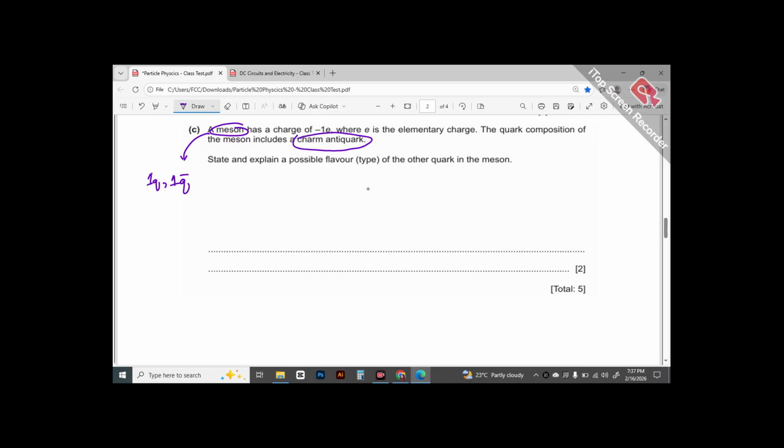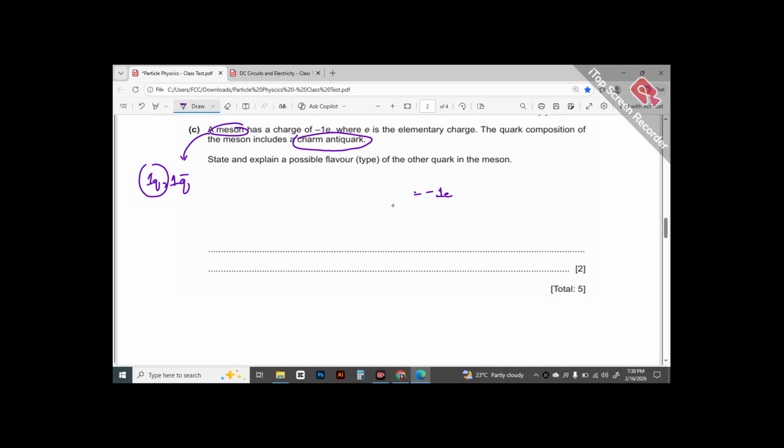And then they are telling us that you now know the antiquark. Now you have to identify the quark, the flavor of the quark which, together with this charm antiquark, gives a resultant charge of minus 1. So we know that the resultant charge is